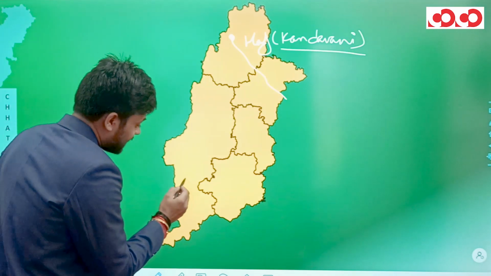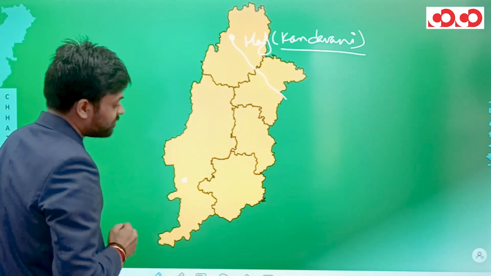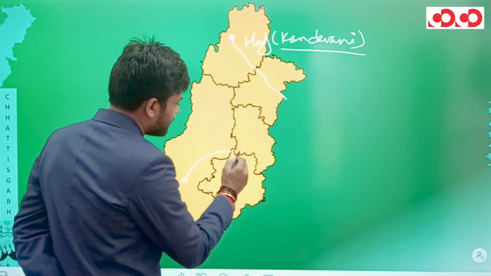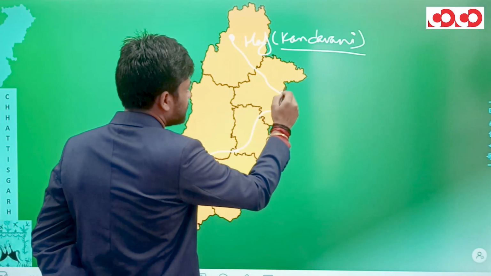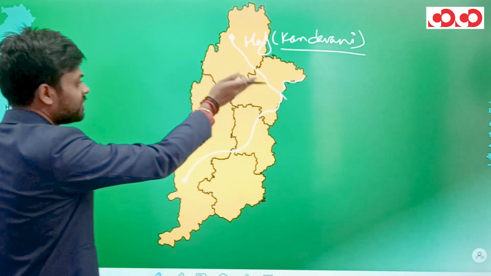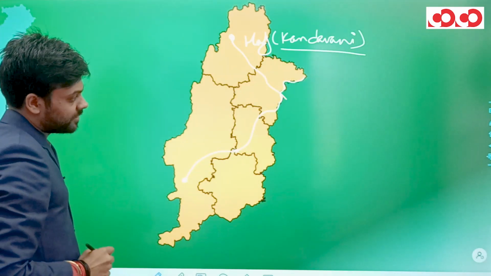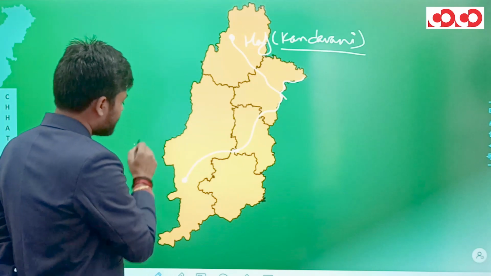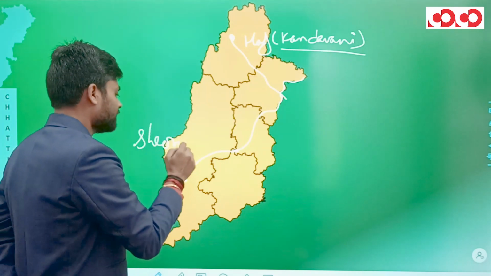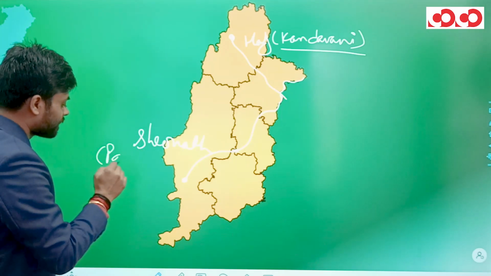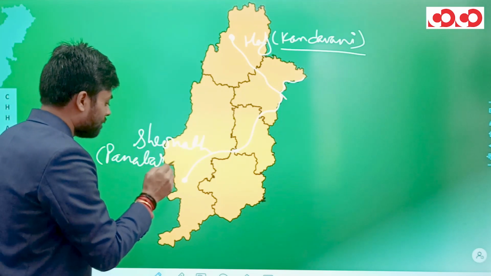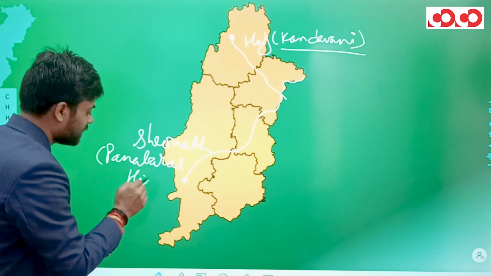Now there is this river Shivnath, which originates from the Rajnandgaon district of Chhattisgarh, flows through the Durg district and finally forms the eastern border of this Bemetara district. So this is river Shivnath, and this river Shivnath originates from Pana Baras Hill.